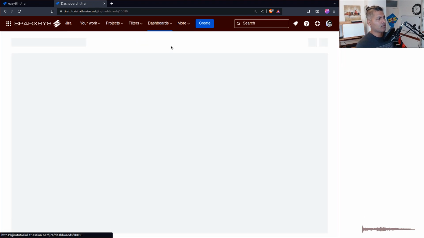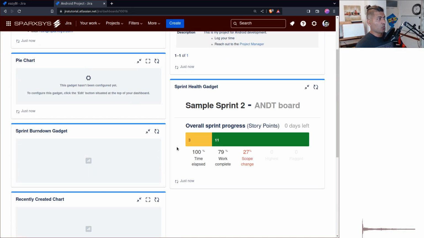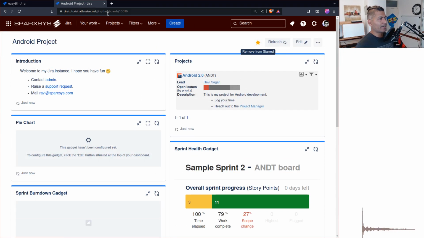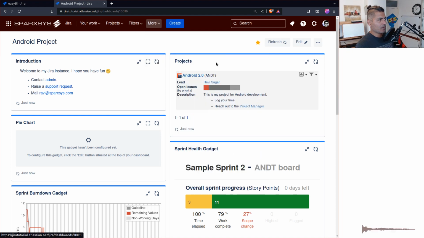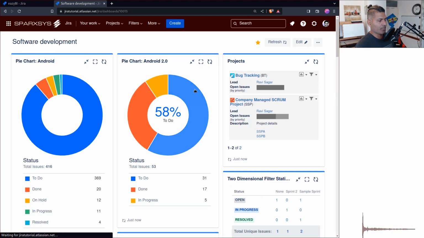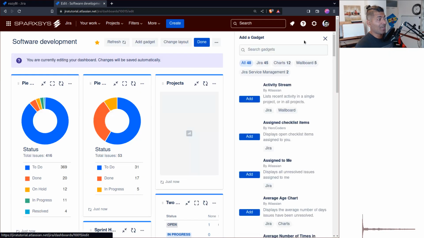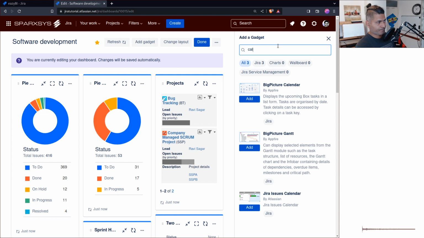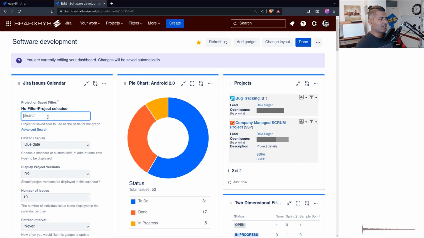So if I go to dashboards, let us just go to one of the dashboards. Now, of course, on the dashboard, again, there is no roadmap kind of view. Let me just take a look at one dashboard. Let us take a look at software development. Okay, so this looks much better. And what I wanted to show you is basically this calendar view. Now search for calendar, Jira issue calendar, and add it on your dashboard and search for the filter.